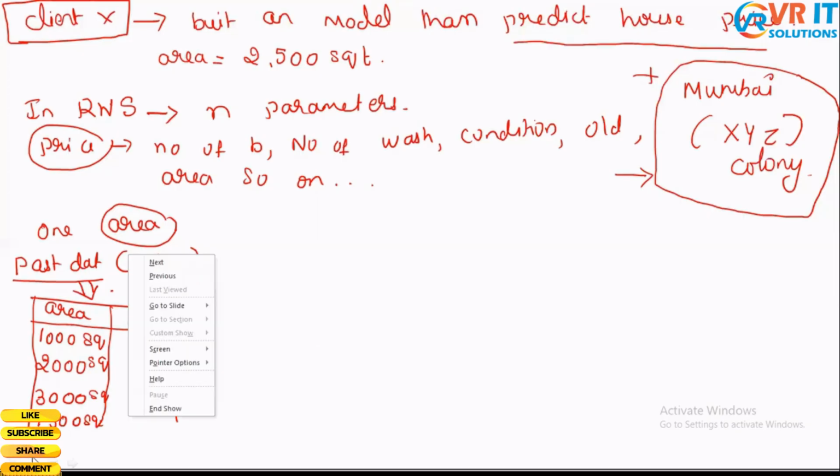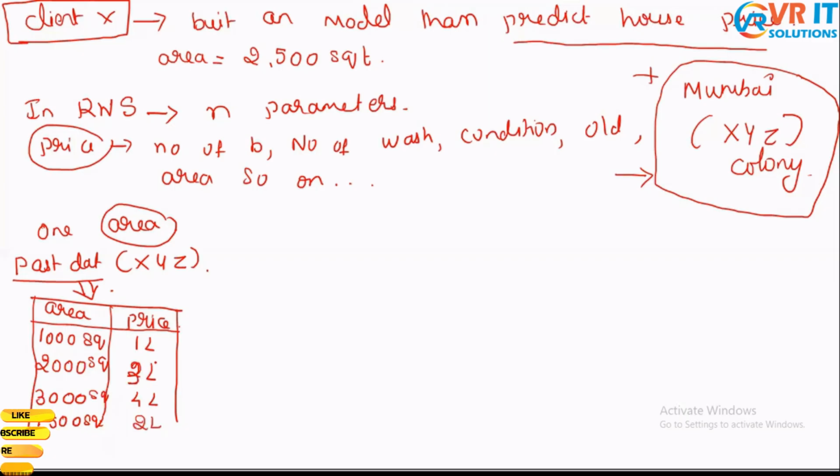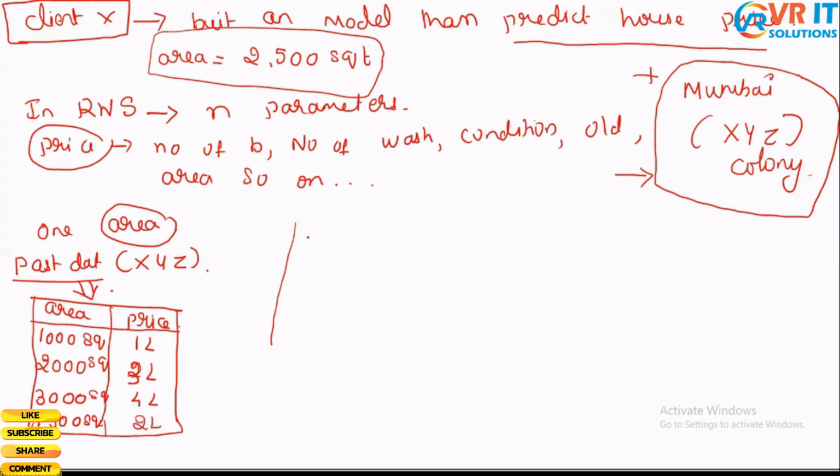Let's say that this is 3 lakhs. So this is the past data which I have. I'm going to use this past data and predict the price for this area in this XYZ colony. So what am I going to do? I'm going to basically draw a graph.